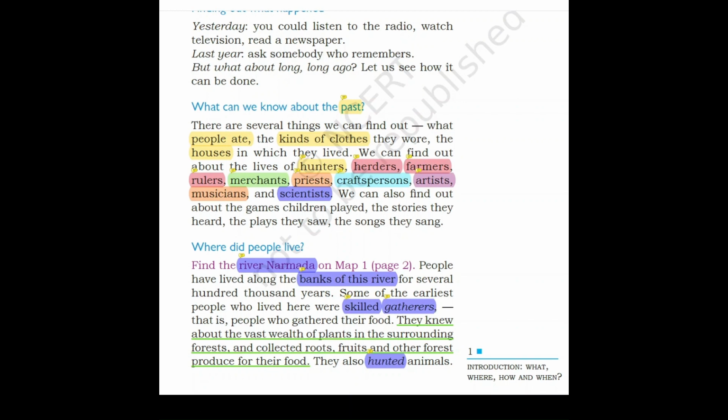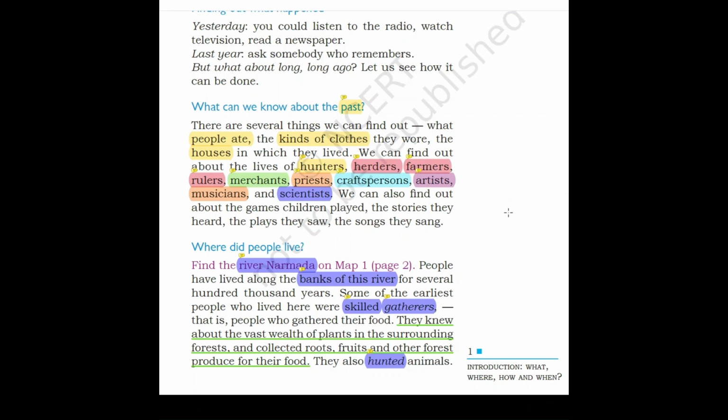Now, what do you understand by banks of the river? Banks of the river is the ground which is near the edge of the river. The land which exists near the edge of the river is called the banks of the river. People used to live on the banks of the Narmada River. The Narmada River is the fifth largest river in India. It travels along Madhya Pradesh, Gujarat, and Maharashtra. They used to live along the banks of this river for several hundred thousand years.